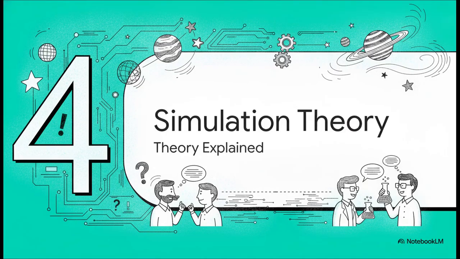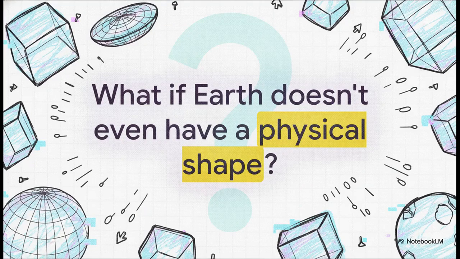Next up, Section 4, Simulation Theory. All right, we've reached the absolute climax of alternate realities, and this one is actually debated by mainstream physicists and philosophers alike. So what if Earth doesn't even have a physical shape? Simulation theory drops the ultimate plot twist. Reality itself could be completely artificial, like a highly advanced computer program.